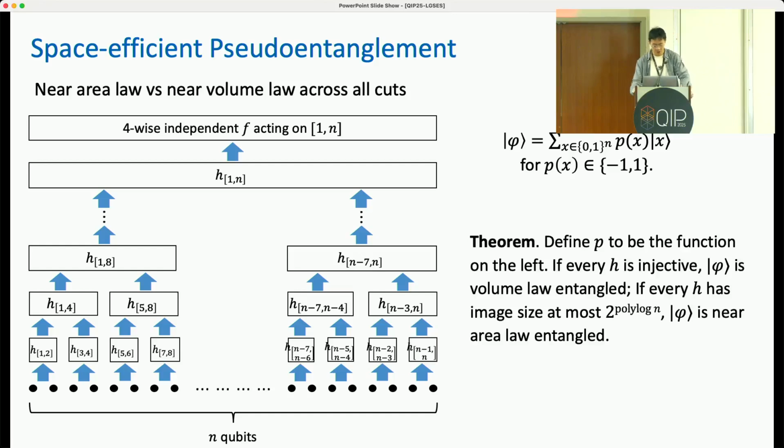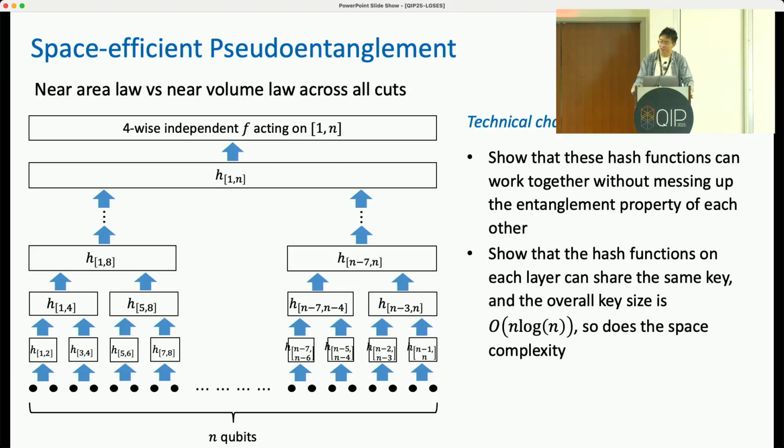In this work, we showed that we define this phase function P to be the function on the left. If every hash function is injective, the resulting state has volume law entanglement. But on the other hand, if every hash function has image size upper bounded by 2 to the polylog, the state is near area law entangled.